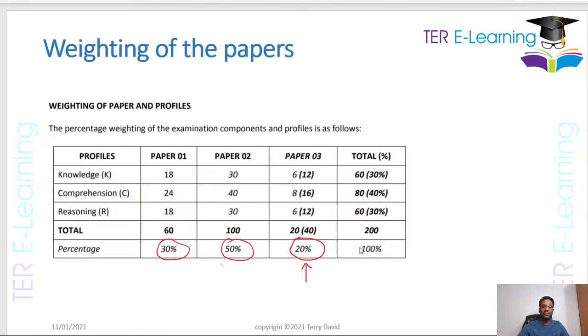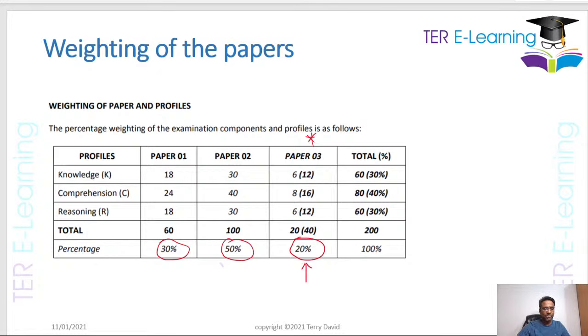This mark will account for 20% of your overall grade for your CXC maths. Those students who are doing it privately have to do something called an alternative to the SBA. This particular paper can be challenging. I've seen many students who are writing it privately have problems with that paper. So I'll talk more about that in a later session.